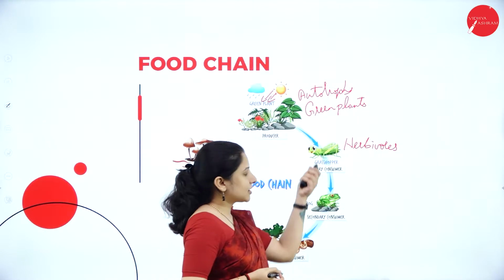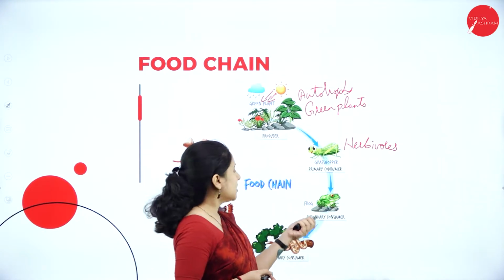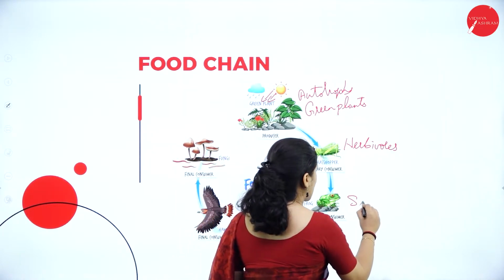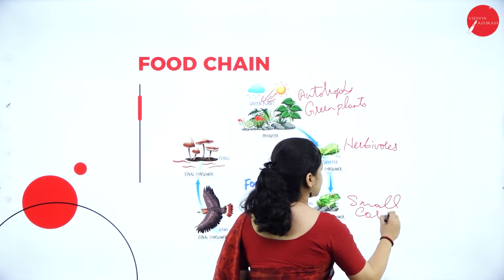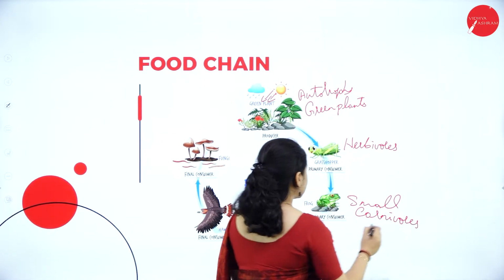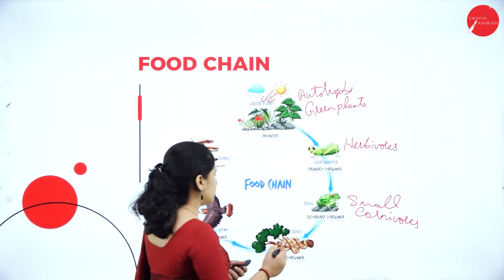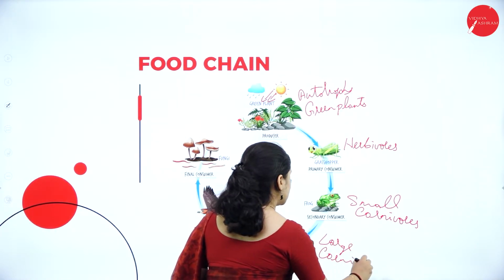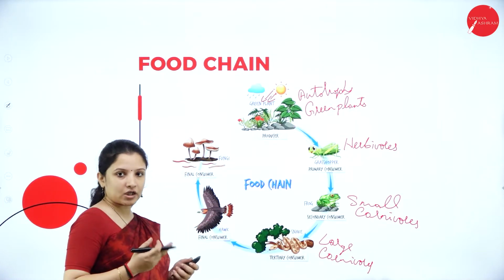Herbivorous. So, this grasshopper, which is the primary consumer, will be eaten by the frog. Therefore, the frog will be the secondary consumer, which is a small carnivore here. It is a small carnivorous animal. Next, the secondary consumer will be eaten by the tertiary consumer, which is a large carnivore, as I can say. Now, these large carnivores will be eaten by the hawk or the eagle, right?